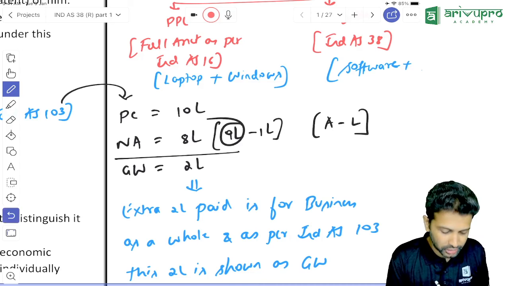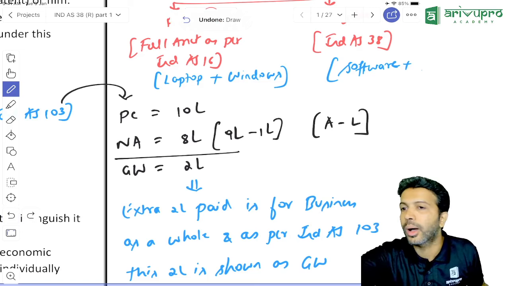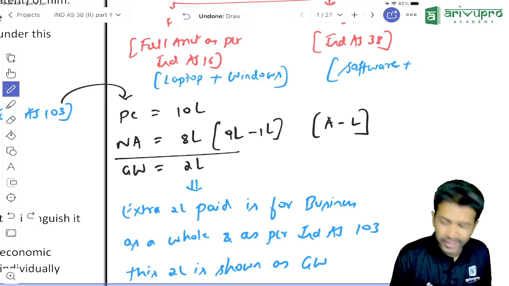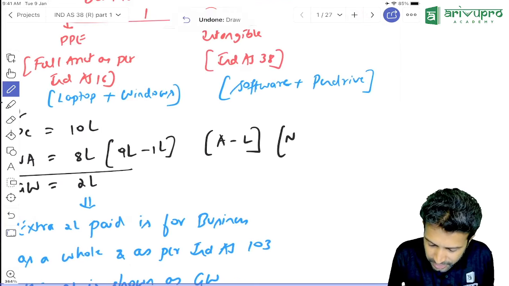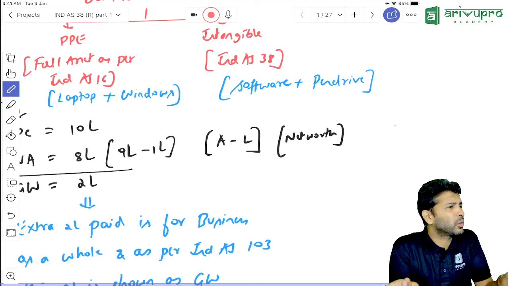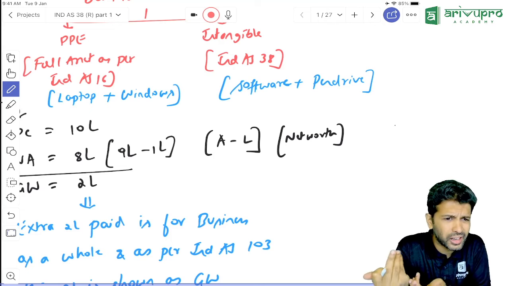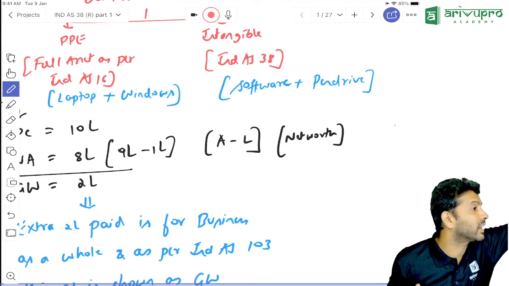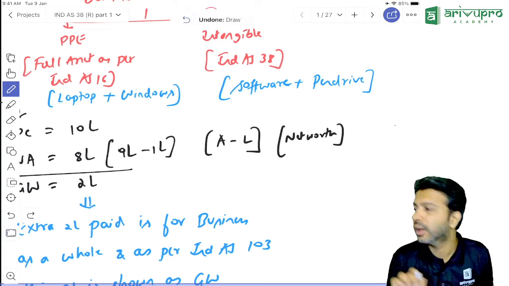We have assets worth 9 lakh. We have liabilities worth 1 lakh. That means what is the net assets of ArivuPro? 8 lakh. Net asset means what, sir? Net asset means the net worth of any company. Any business's net worth is denoted by its assets and liabilities. From assets, minus liability, you get something called net asset. That is the worth of a business.